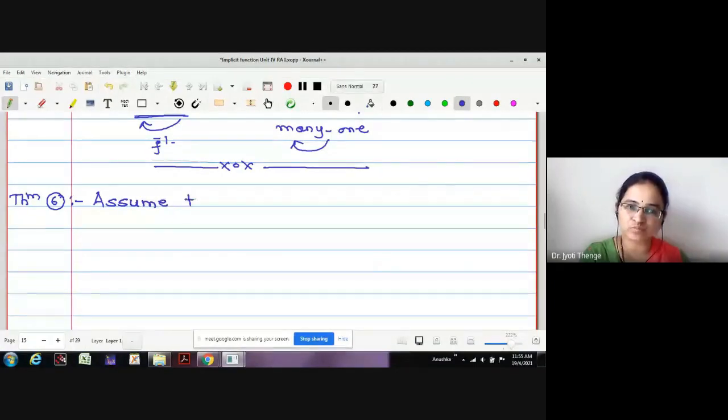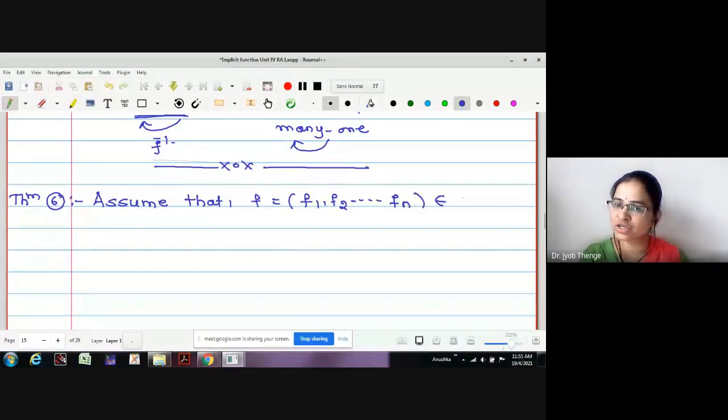Let us write the statement. Assume that f equal to (f1, f2, ..., fn) belongs to C1. What is C1? Just now I told you.